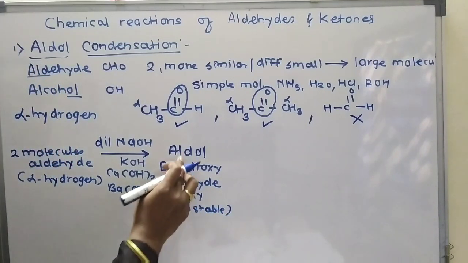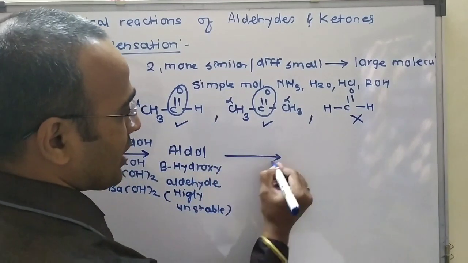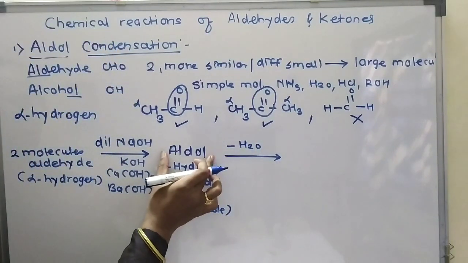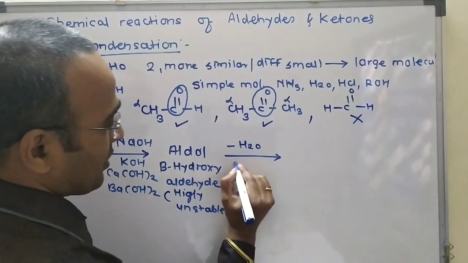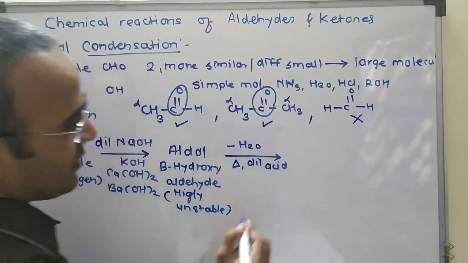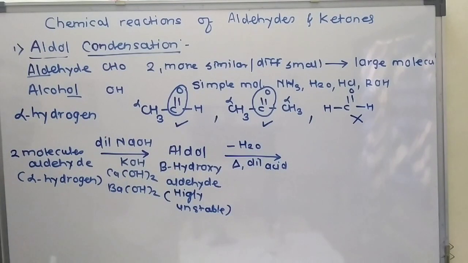When heat is supplied to this aldol, it undergoes a dehydration reaction. Dehydration means removal of a water molecule, and aldol undergoes dehydration in presence of heat and dilute acids, and there is formation of a product.